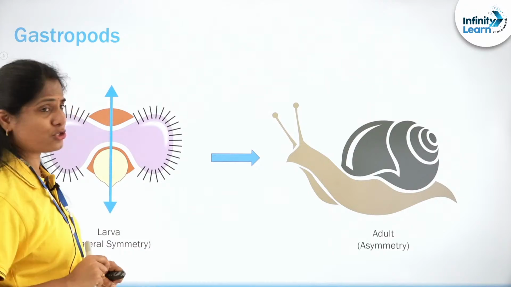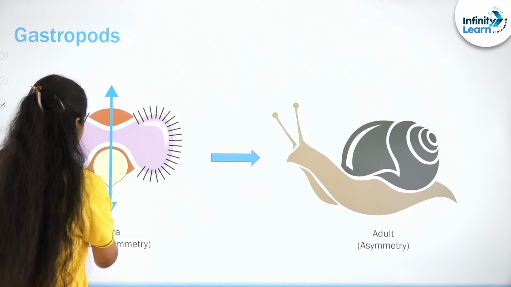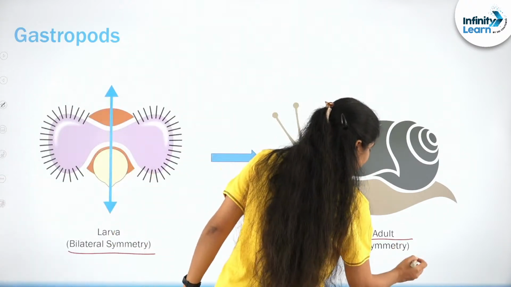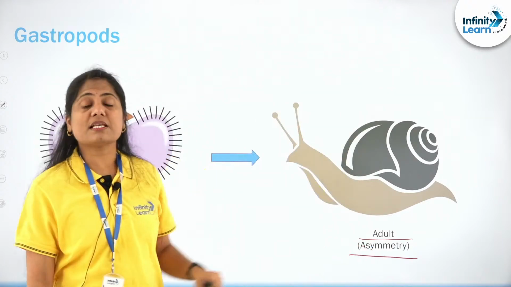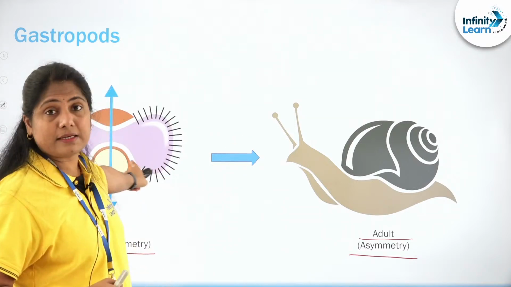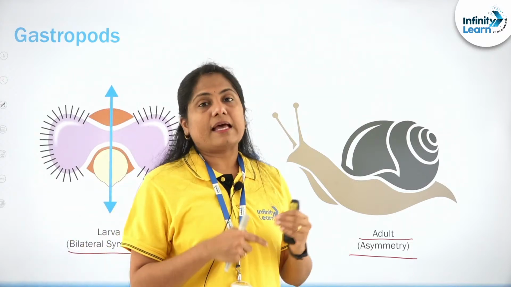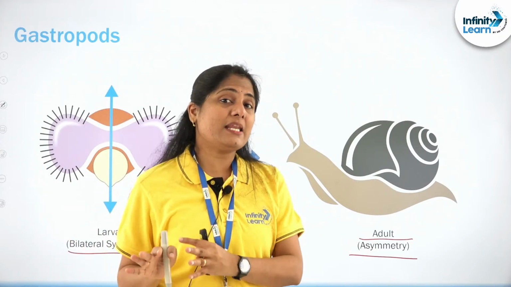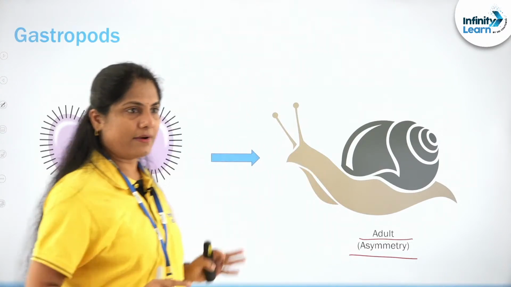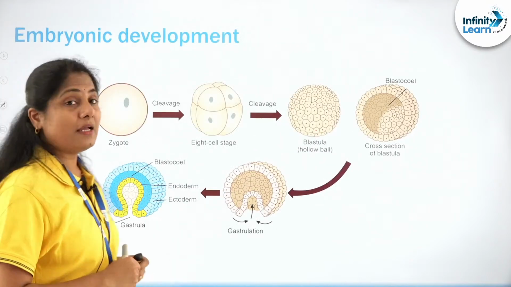And then we have gastropods. Gastropods are bilaterally symmetrical as larvae, but they exhibit asymmetry when they become adults. As they grow, they become asymmetrical. This is another exception that you need to remember among the mollusks. The gastropods, the snails, are primarily bilateral but secondarily asymmetrical, right? Secondarily asymmetrical.